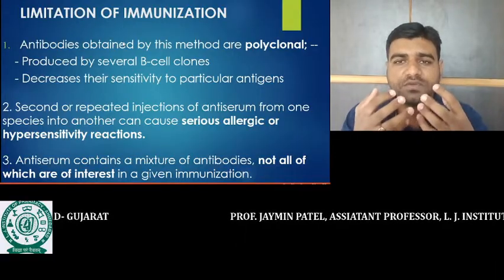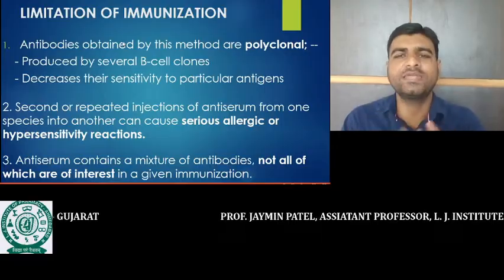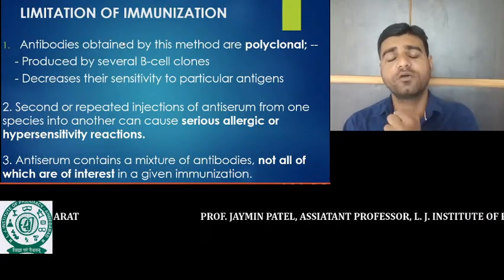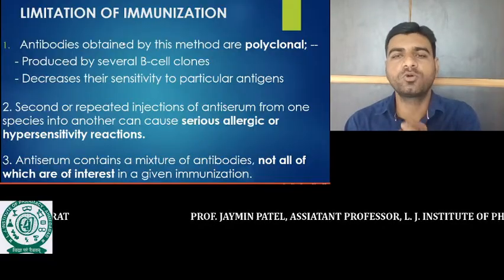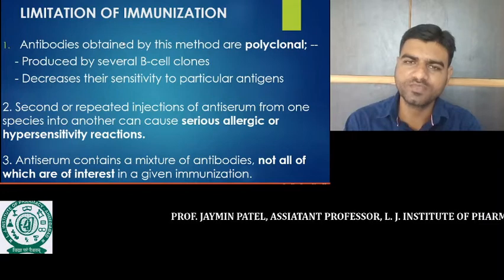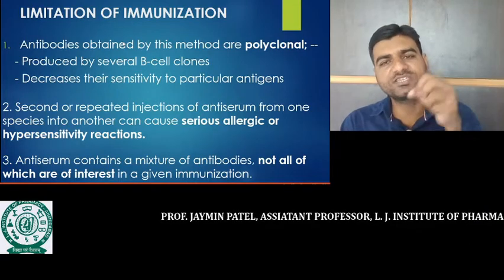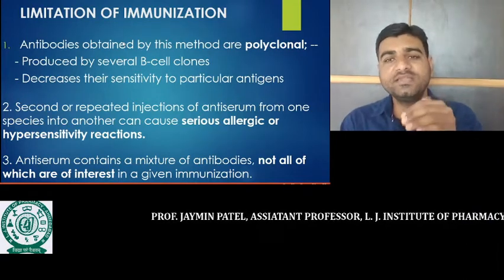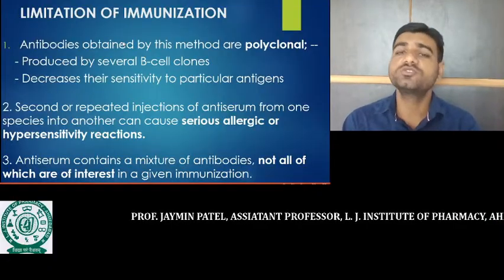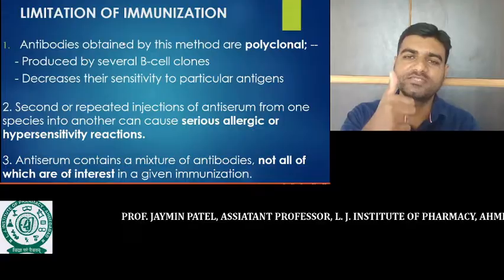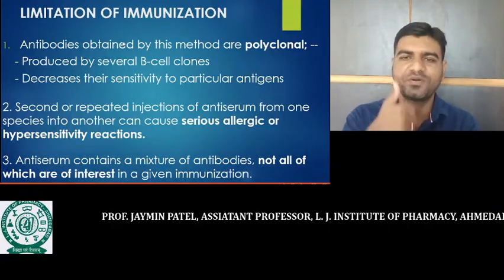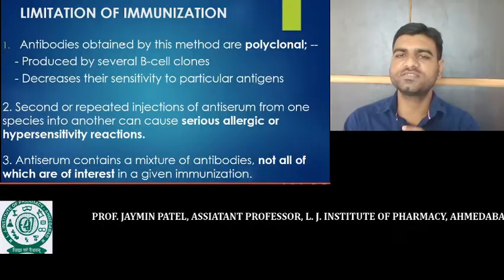So that serum is a mixture of many antibodies, and that's why the antibody we receive from the serum is polyclonal. Polyclonal means many antibodies are present in that serum preparation, and due to this mixture, the sensitivity of the main desired antibody decreases. That is the first limitation of this immunization technique.